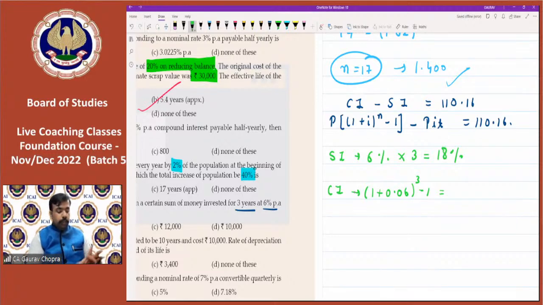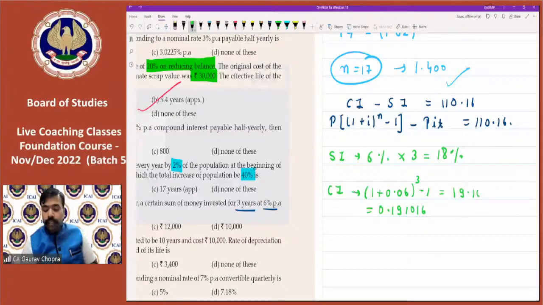So let's see how much we are getting. 1.06 cubed minus 1. So we are getting 0.191016, or in terms of percentage we can write 19.1016%.